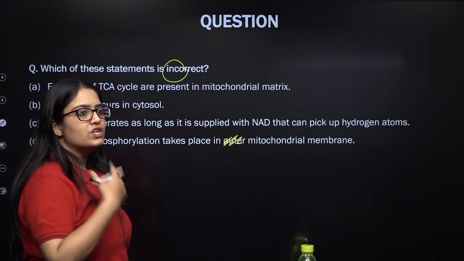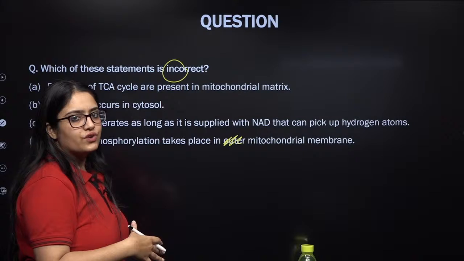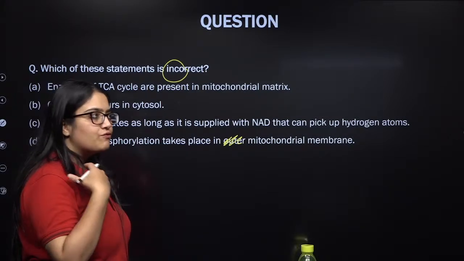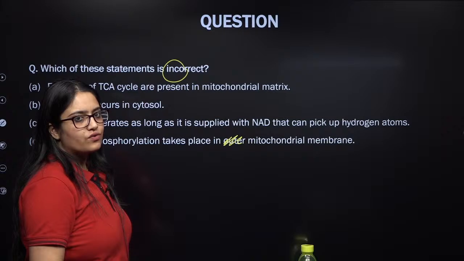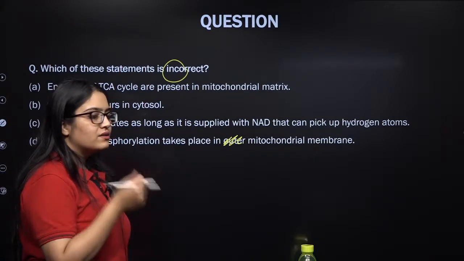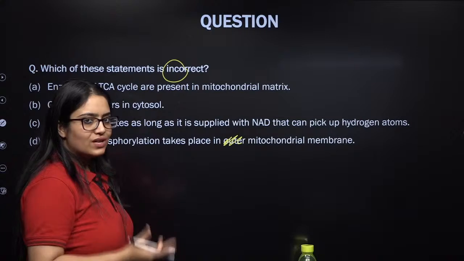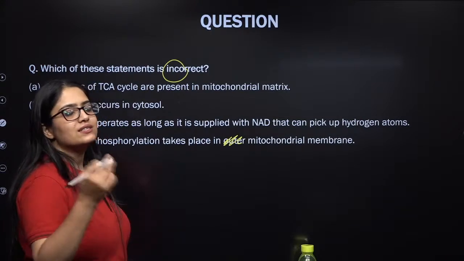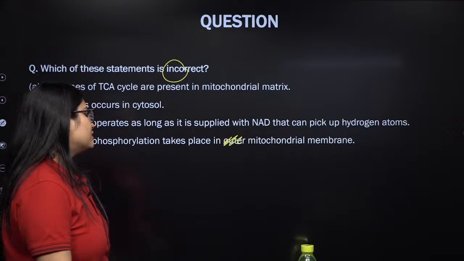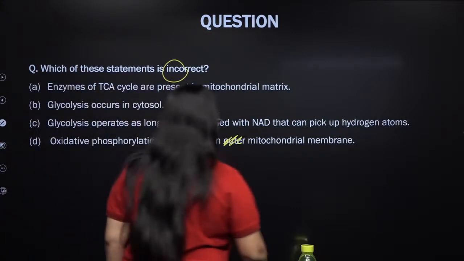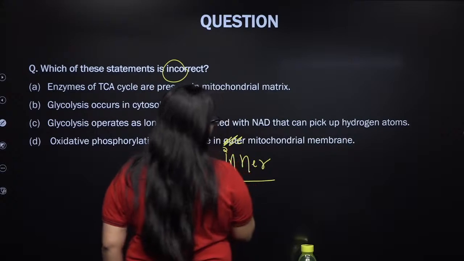NADH plus H plus and FADH2 molecules oxidize and help in building the proton gradient between the two membranes of the mitochondria. Building this proton gradient consumes a lot of energy, and when the proton gradient breaks, it releases energy, which is utilized in bonding ADP with inorganic phosphate to produce ATP. So this takes place in or on the inner mitochondrial membrane, not the outer one.